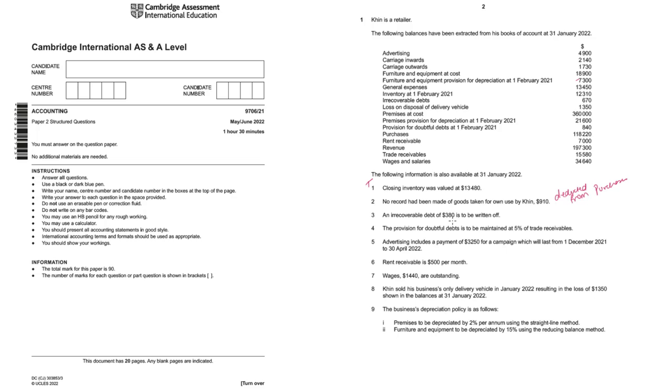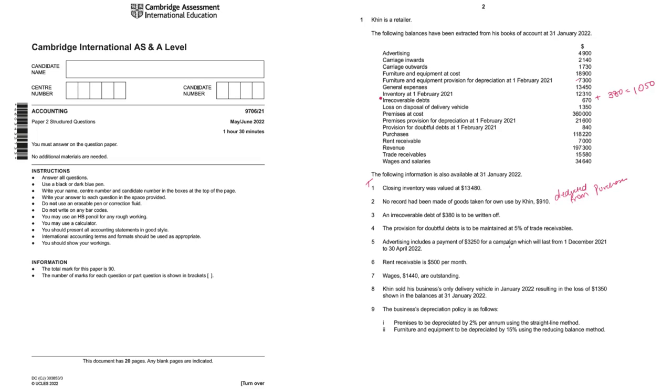Irrecoverable debt of 380. If you see the trial balance, there is an irrecoverable debt of 670 already. So when you write the irrecoverable debt as an expense in the income statement, make sure you take 670 plus 380, total 1050 in the income statement. So there's an adjustment in irrecoverable debts.